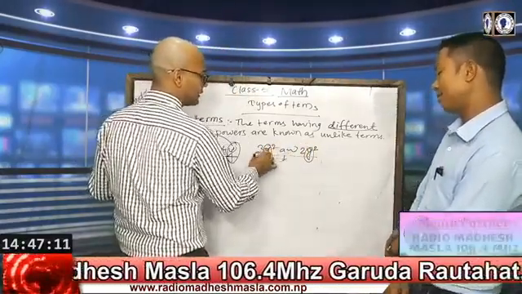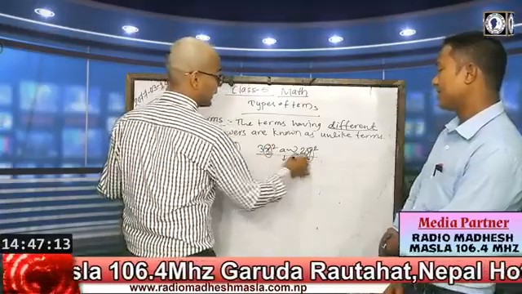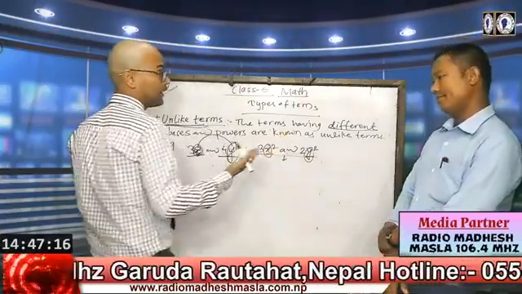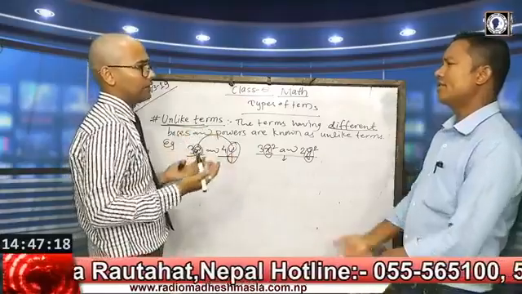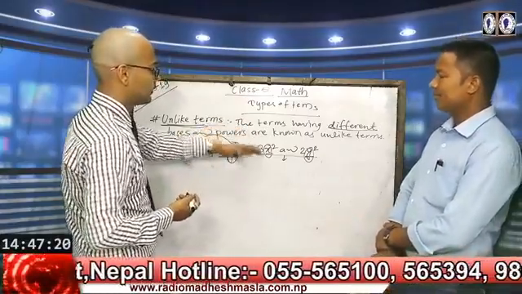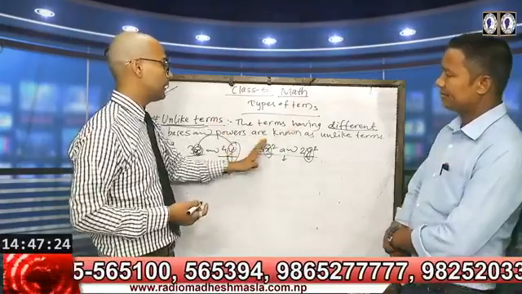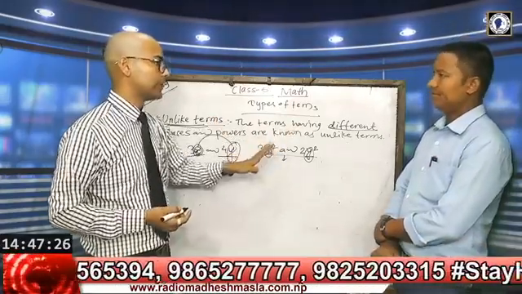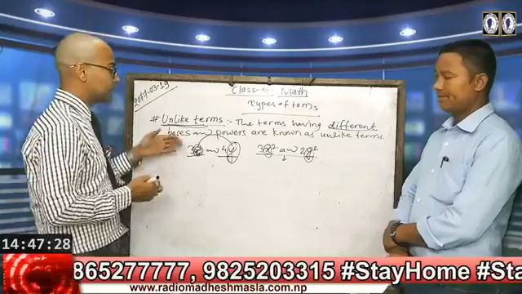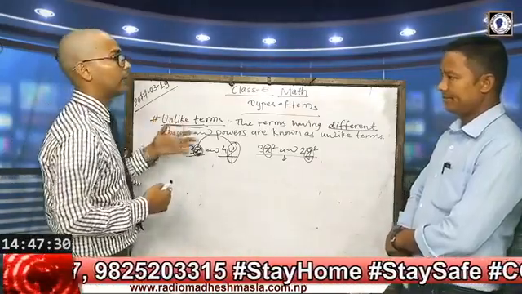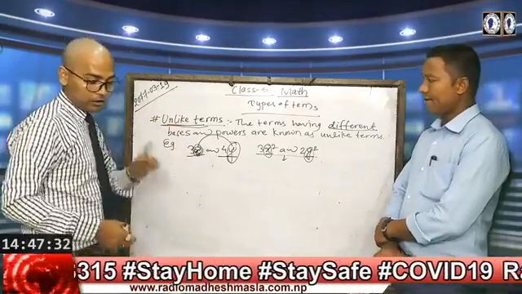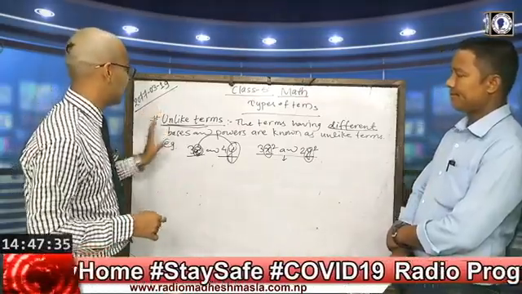Because their bases are different. If the powers are the same, it doesn't matter. To be unlike terms, the powers and the bases should be different. It means it is just the opposite of like terms.